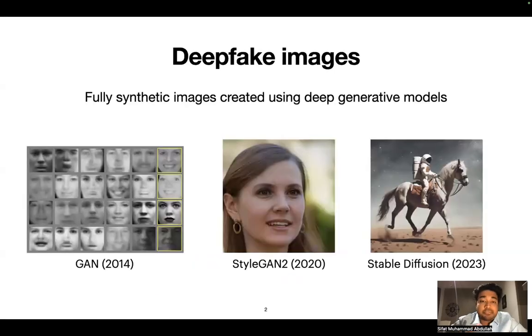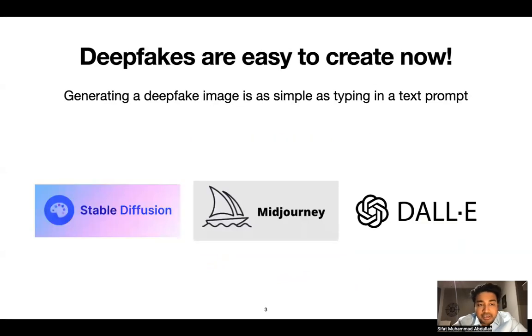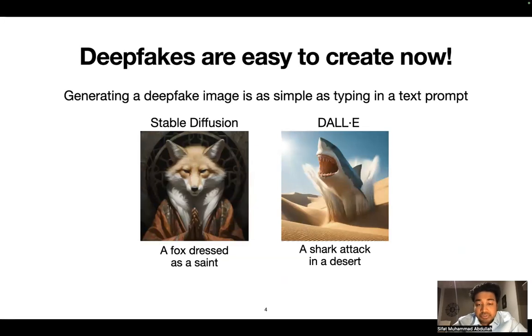First of all, what are deepfake images? They are fully synthetic images created using deep generative models like GAN, StyleGAN, and Stable Diffusion. Right now, generating a deepfake image is as simple as typing in a text prompt thanks to tools like Stable Diffusion, Midjourney, and DALL-E. For example, we see two sample images from Stable Diffusion and DALL-E here of a fox dressed as a saint and a shark attack in a desert.